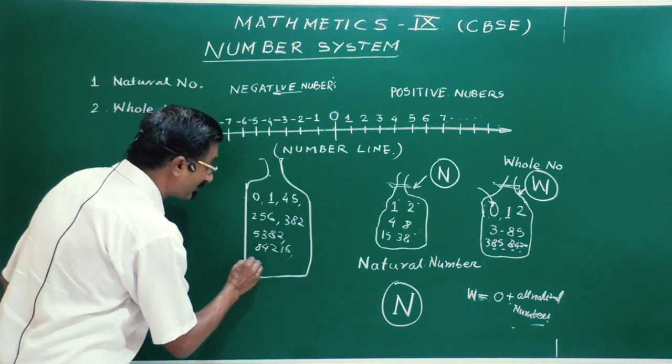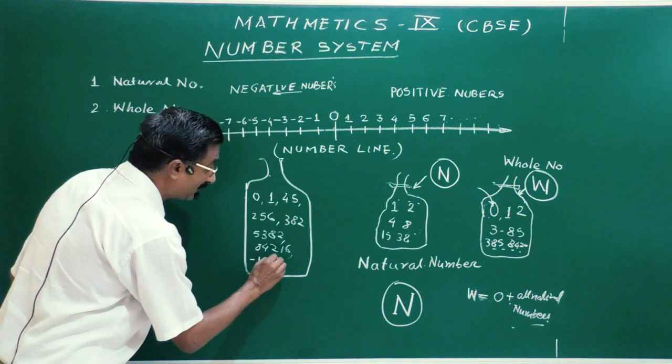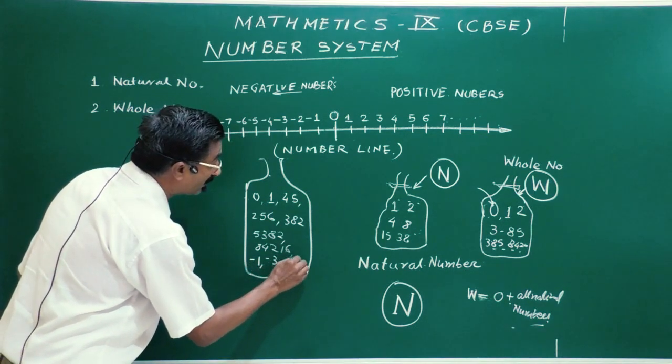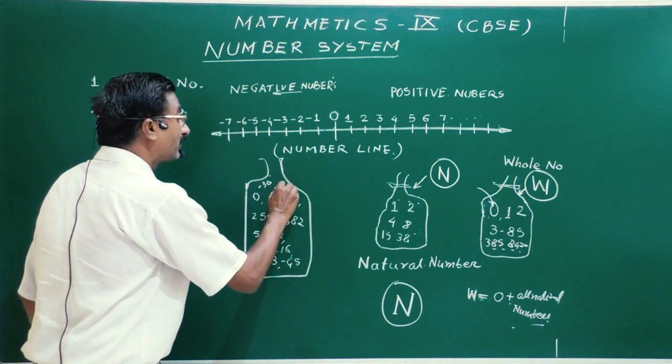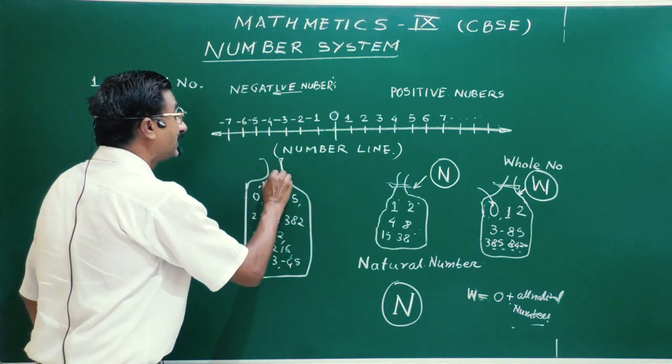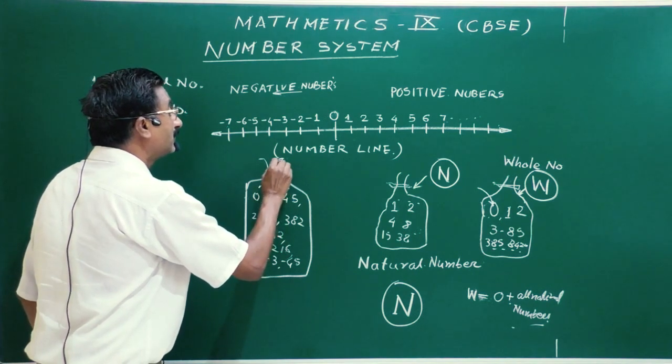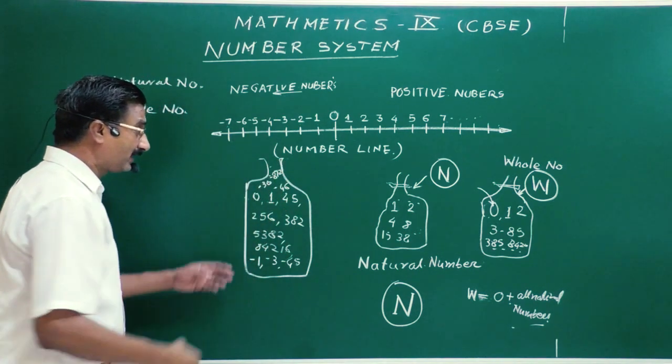Now I am writing -1, -3, -45, -30, -46, -872 and so on on the minus side also.